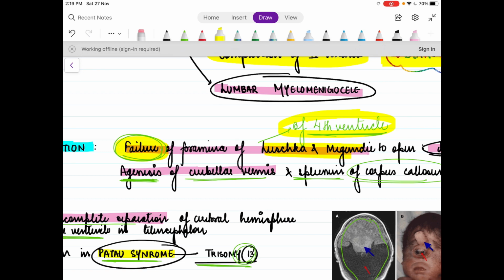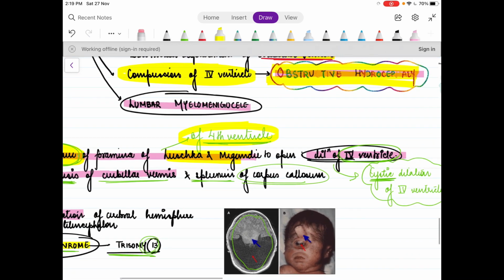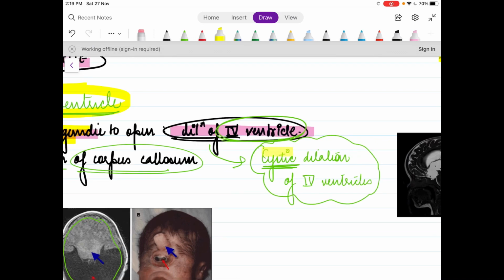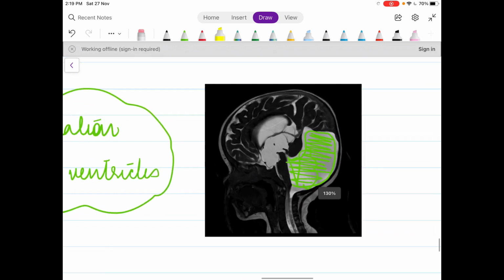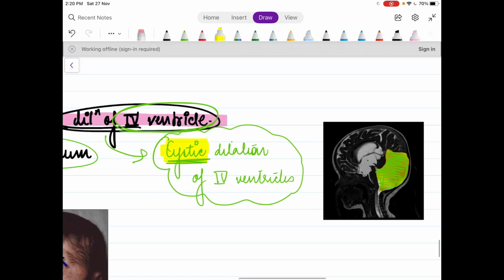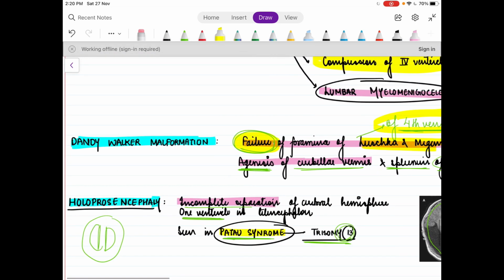But when there is failure of the formation of these foramina, it causes dilatation of the fourth ventricle because of the accumulation. The fourth ventricle is so dilated that it is a cystic dilatation, which can be seen here in this MRI. This whole fluid filled cavity is actually the fourth ventricle, which is so filled that it has almost compressed the cerebellum. This phenomenon is your Dandy-Walker malformation.